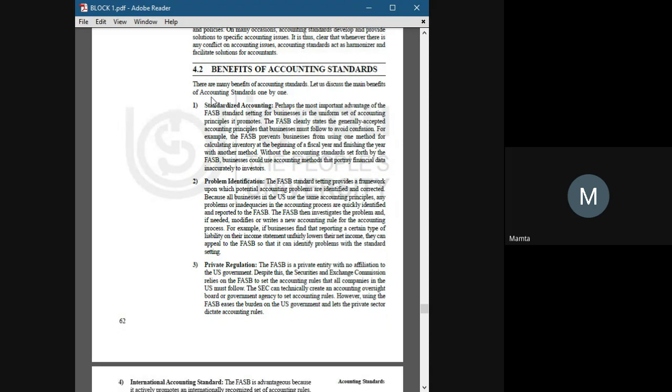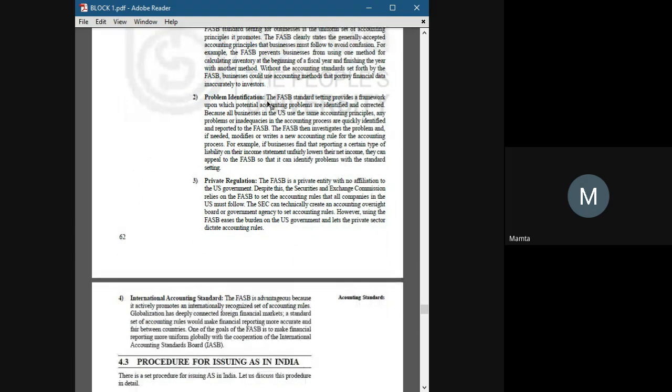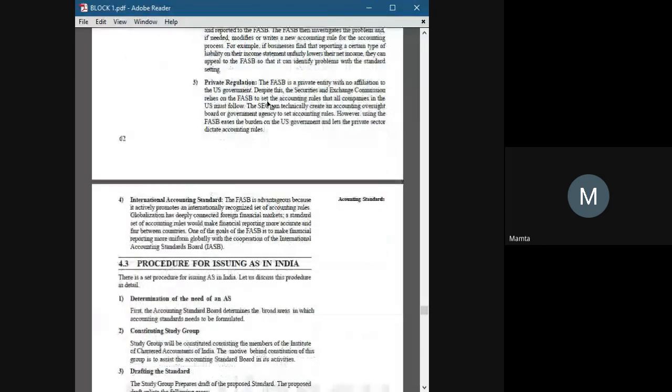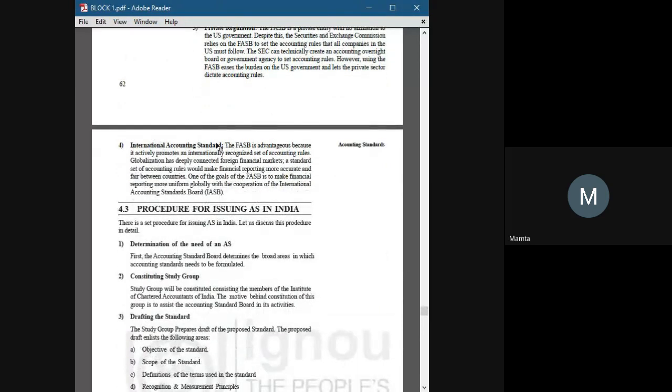It makes accounting standardized because it is universal. Almost every country, more than 120 countries, is following the IFRS rule. So it is creating a platform where every country can prepare their accounts using that method, the international accounting standard.